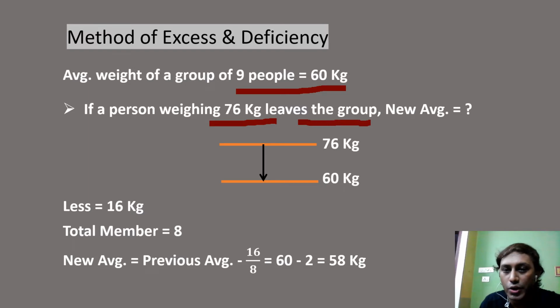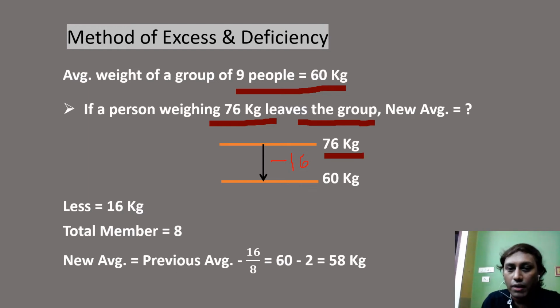Had he taken 60 with him, there wouldn't be any change in the average. But he is taking away 76, so that means he is above the average. He is taking away 16 extra. I am putting minus because he is taking this 16 extra with him.